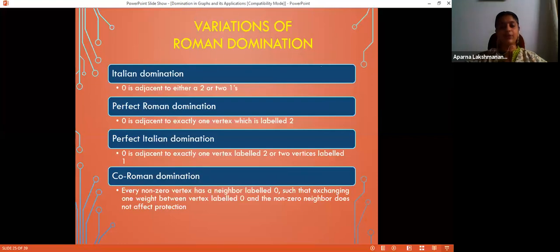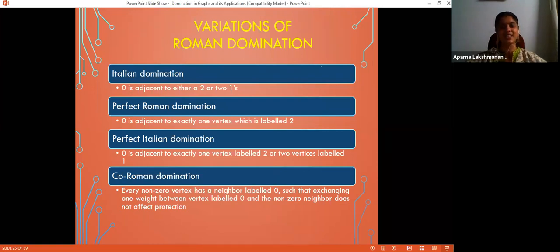And every Roman dominating function is an Italian dominating function, and hence the Italian domination number is always less than or equal to the Roman domination number. So the Italian domination number is a lower bound of the Roman domination number, or in other words, the Roman domination number is an upper bound for the Italian domination number. And till now, no name is given to graphs which attain equality. Maybe if you want, you can call them Italian Roman graphs.